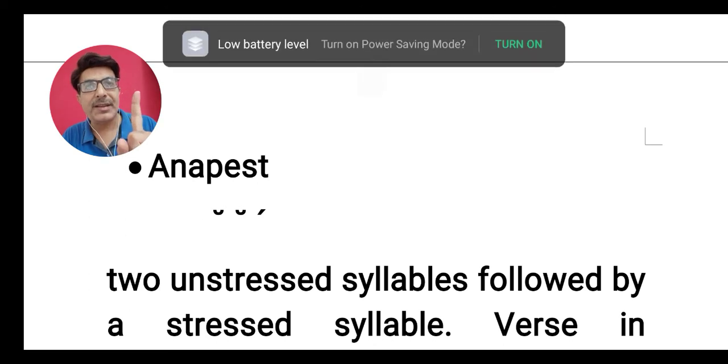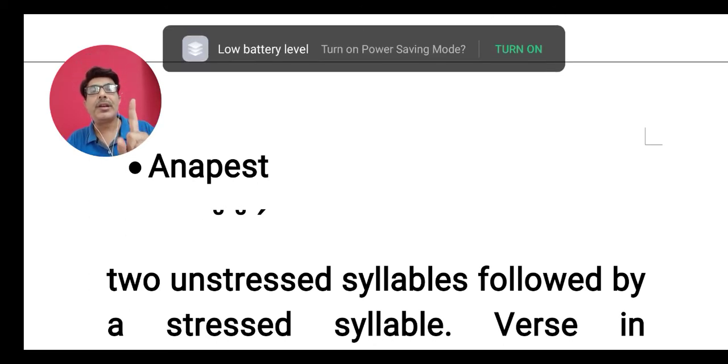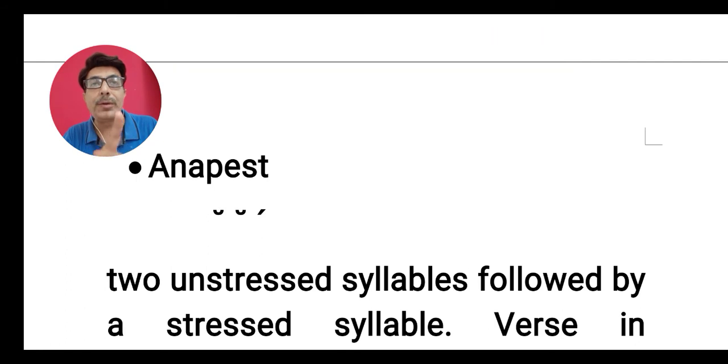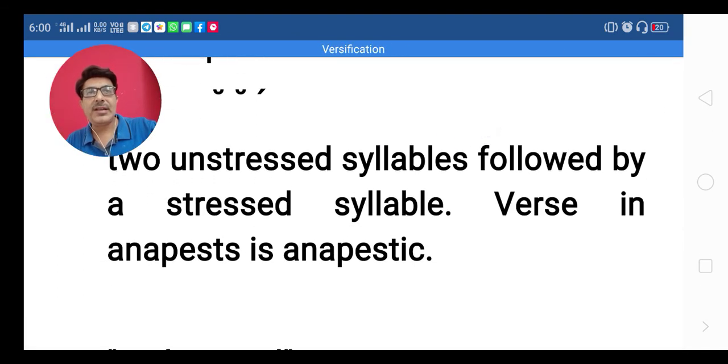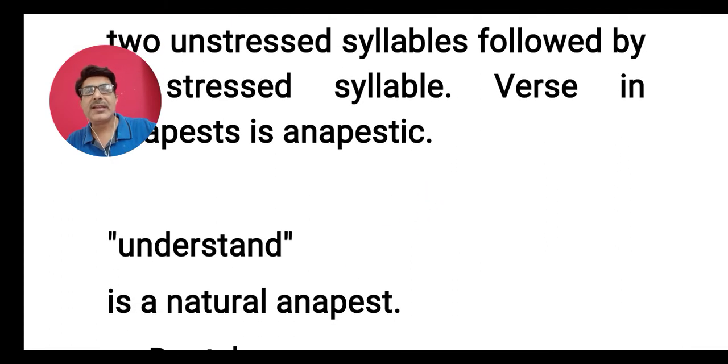If one anapest is there in a line, you can say it is a mono-anapest line. If there are two anapests, it is a di-anapest line. If there are five anapests in that particular line, it is a penta-anapest line.